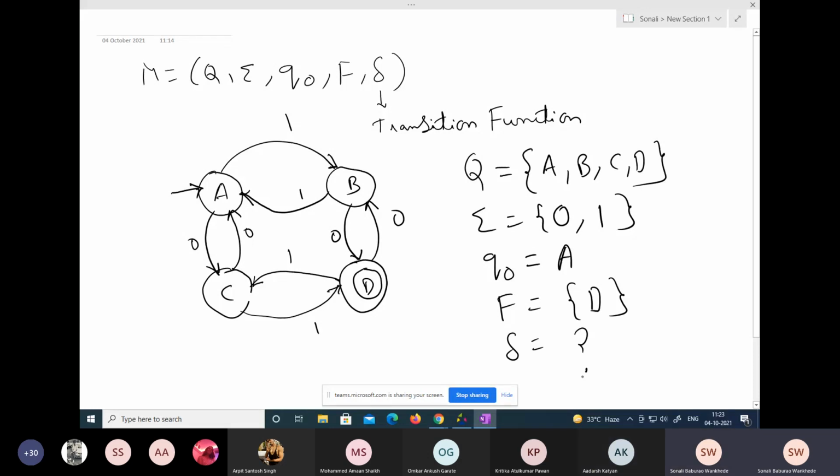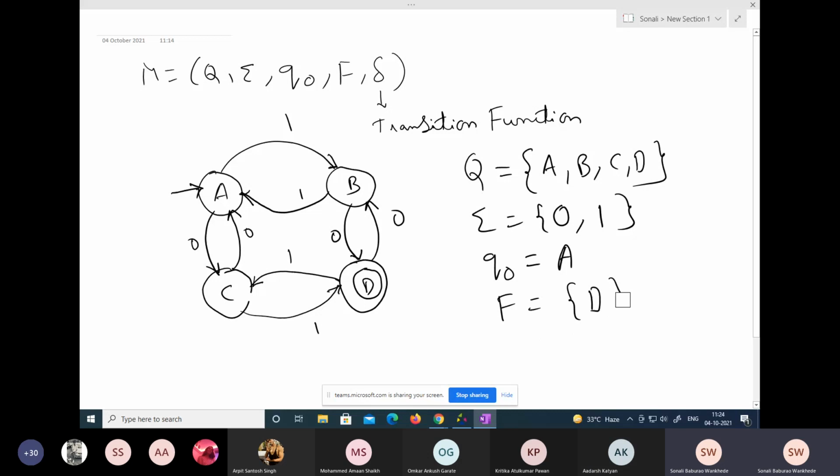We don't know delta, right? We have to find it out, because delta is our transition function. For that, you have to show the computation of a transition table. This much is clear. From this DFA, you have to find out the values of delta.